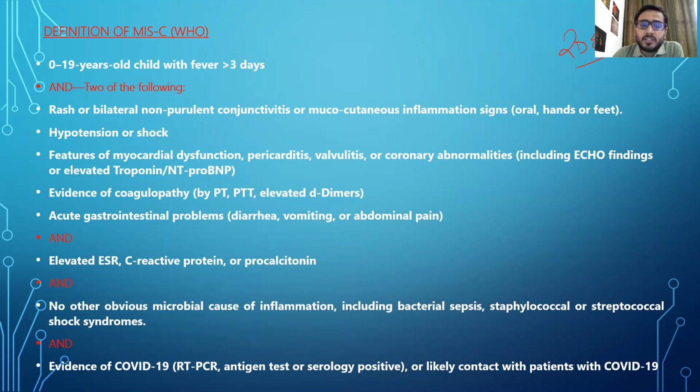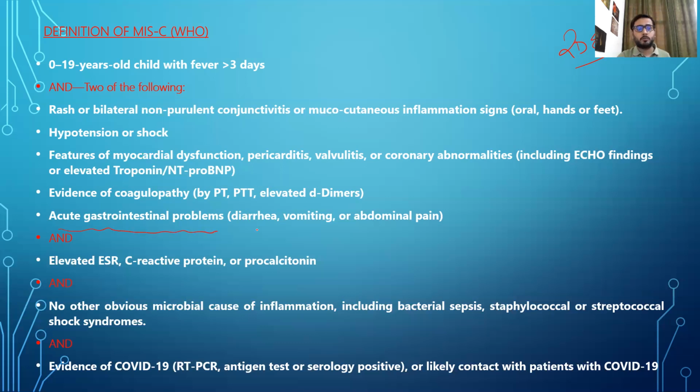Next, any acute GI problems like diarrhea, vomiting, or abdominal pain. So out of these, any two, if they are present along with fever of more than 3 days in a 0 to 19-year-old child, this is one of the criteria. Note that it is written acute GI problems.